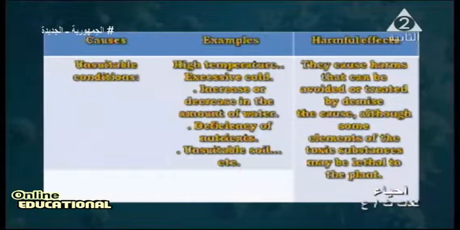They cause harms that can be avoided or treated by removing the cause, although some elements or toxic substances may be lethal to the plant. If this nutrient is not sufficient, this leads to the death of the plant.